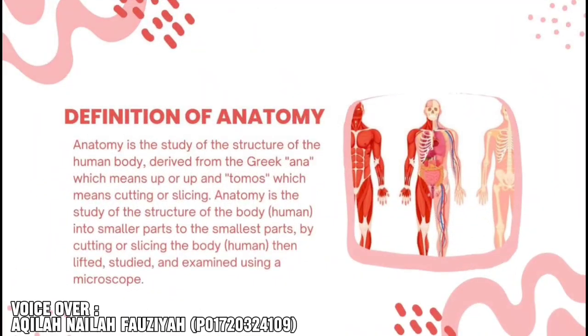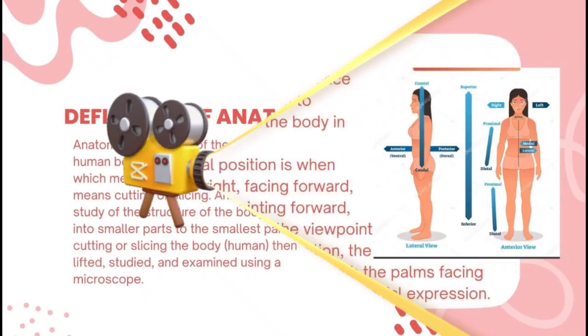Definition of anatomy. Anatomy is the study of the structure of the human body, derived from the Greek ana, which means up, and tomos, which means cutting or slicing. Anatomy is the study of the structure of the human body by dividing it into smaller parts, down to the smallest part, by cutting or slicing the human body, then lifting, studying, and examining it using a microscope.